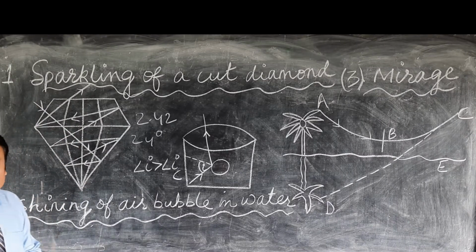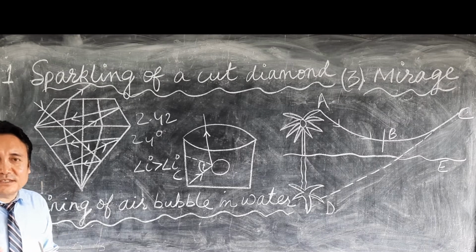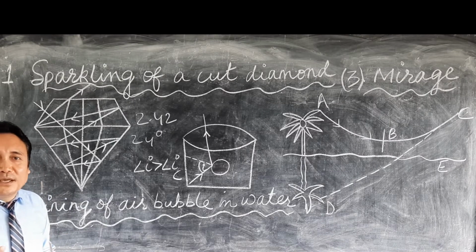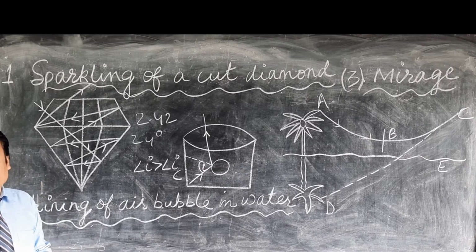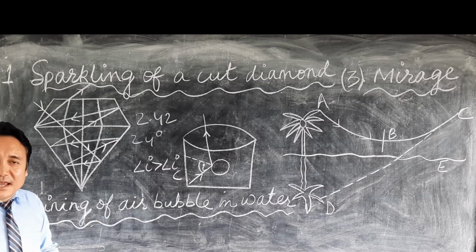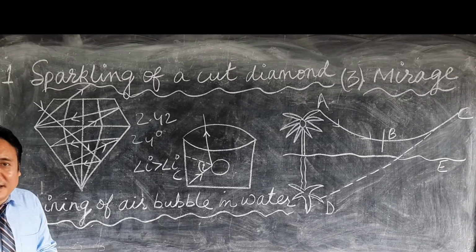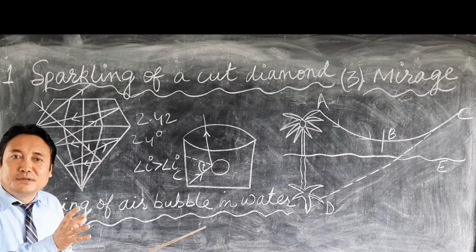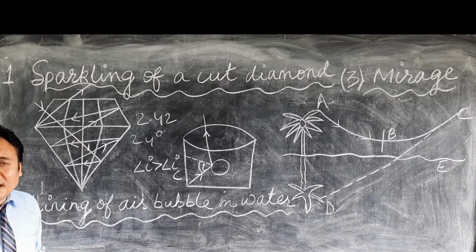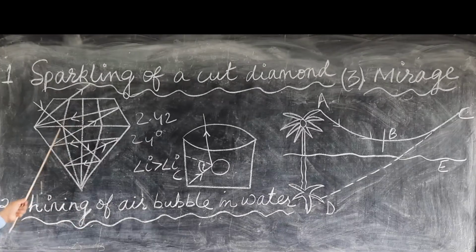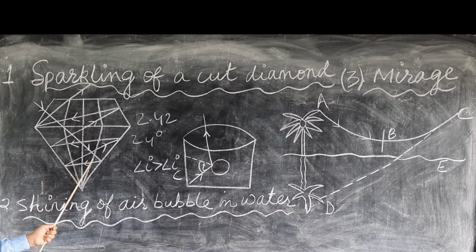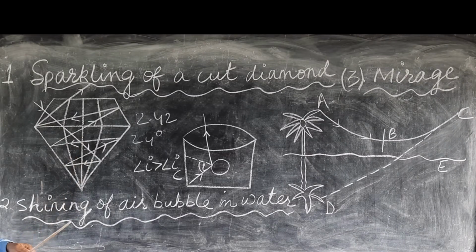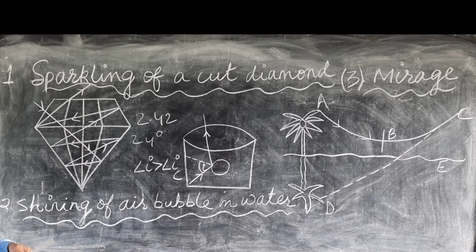That means in some portions of the diamond where the angle of incidence is less, total internal reflection does not take place, and this light will emerge out of the diamond. So in almost all the faces of the diamond total internal reflection takes place, and only on a few faces total internal reflection does not take place.